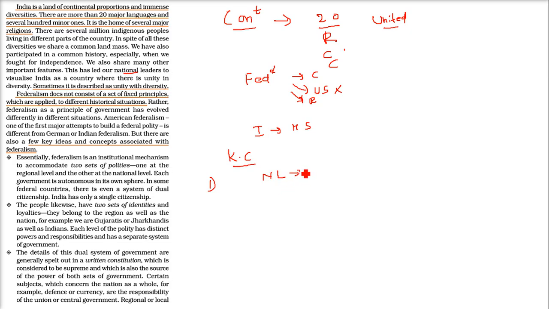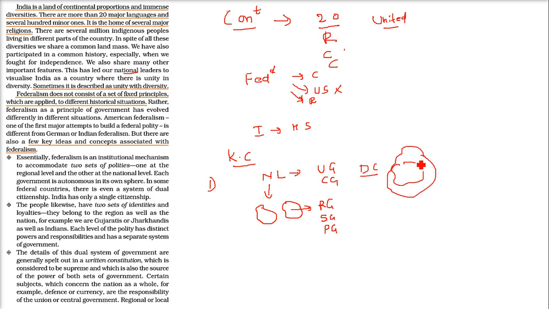I'll talk about India also. This national level government is called the union government or central government. That is for the whole country at the national level. Then for each province, each state, say Tamil Nadu, say Chhattisgarh, we have the regional level government, we call it the state government, the provincial government. So these are two levels, and in certain countries you will find that people have dual citizenship, that is, they are citizens of their province and then they are citizens of that country also.